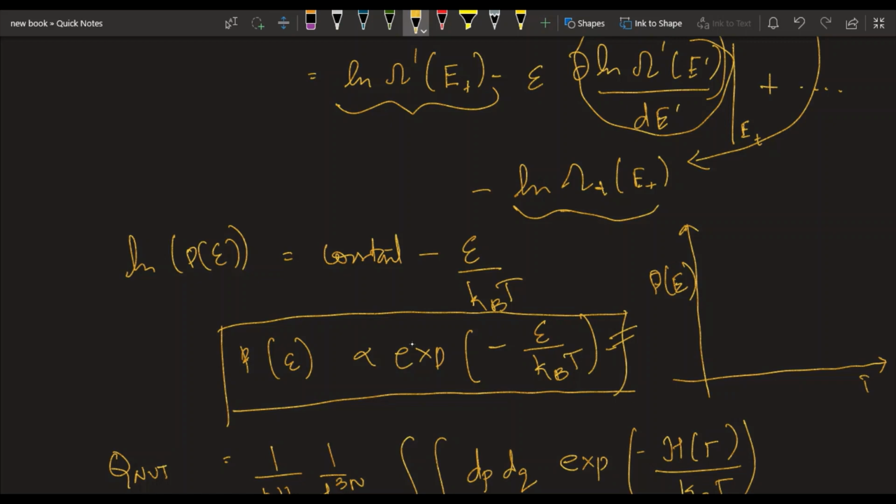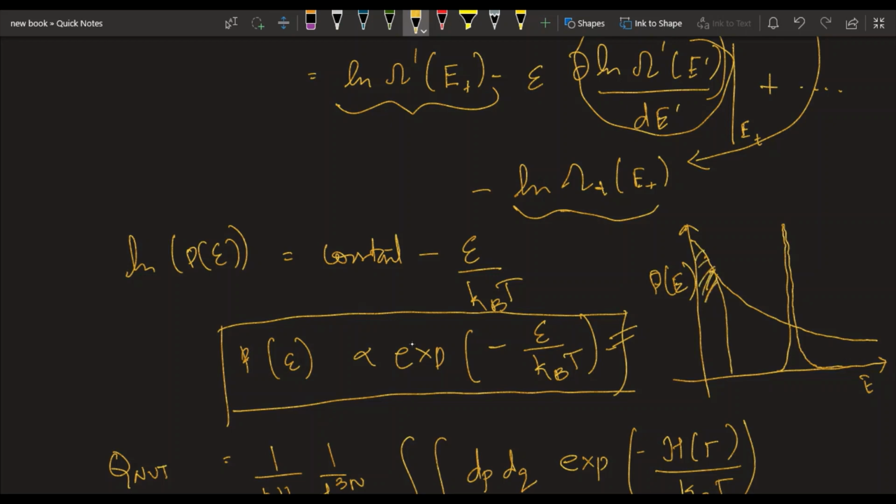But for a canonical ensemble, it's an exponential distribution. So systems with lower energy have more probability of occurring than systems with higher energy.